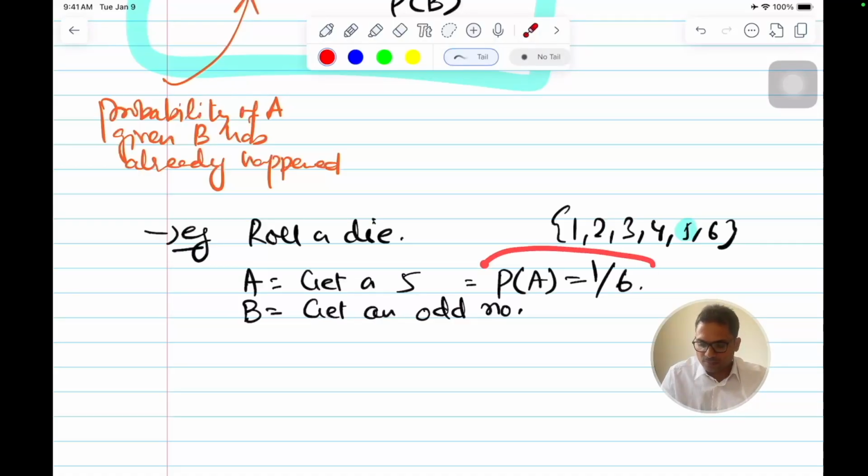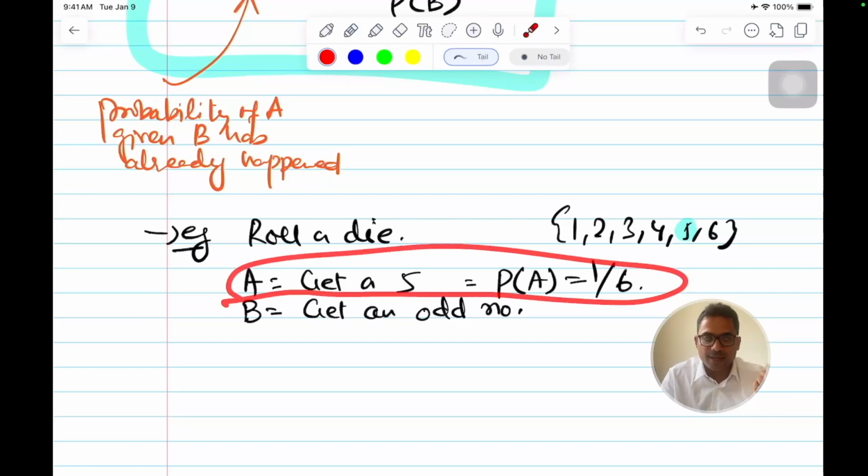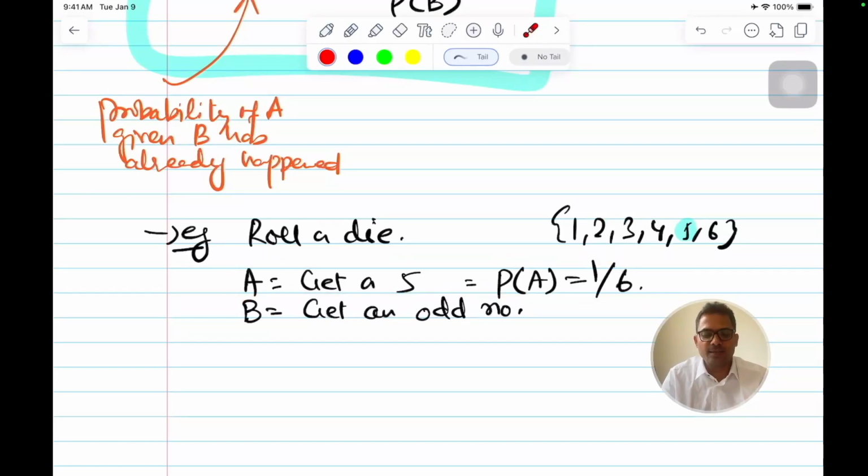Now we both are playing. You roll the die and I put my hand in the middle, and I know what has come, but you have not known. Remember, earlier the probability of getting 5 was 1 by 6. Now after you have rolled the die, I give you more information: the event that has occurred is an odd number.